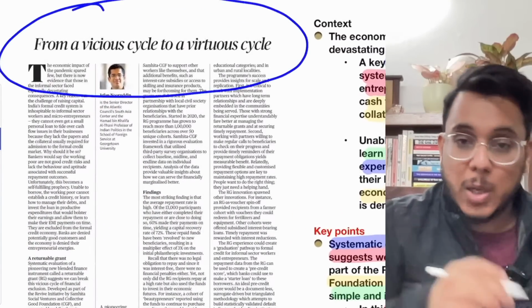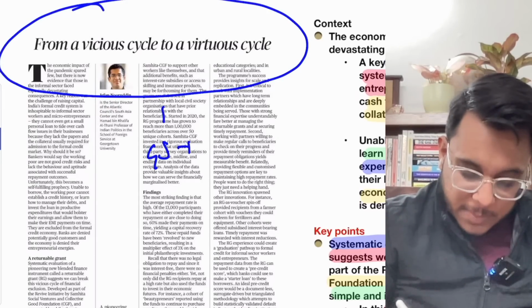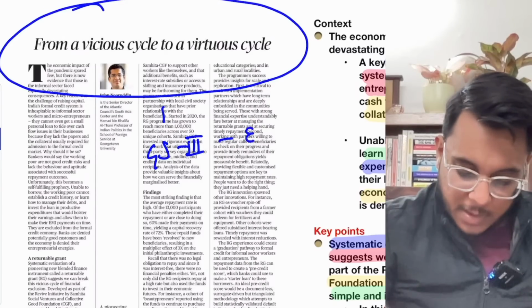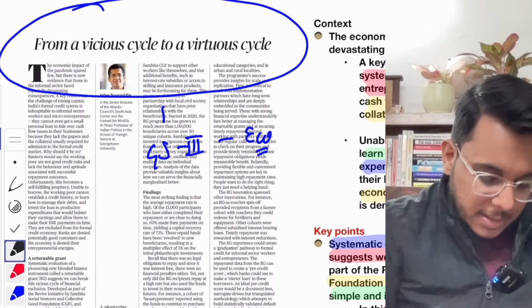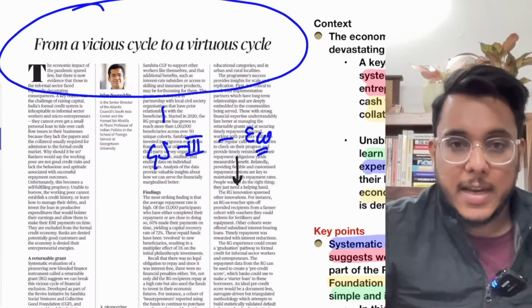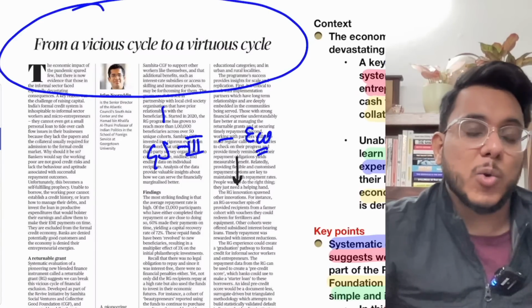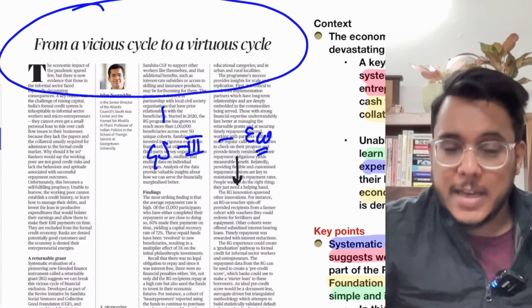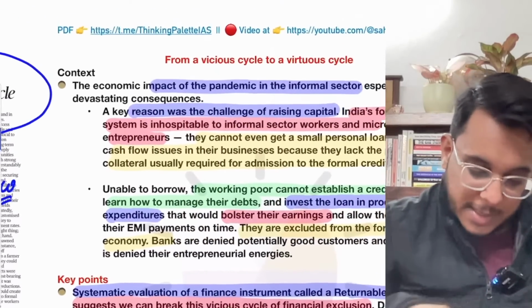From a vicious cycle to a virtuous cycle. Now, this particular article we will see with respect to GS Paper 3, Indian economy. Now, guys, this article we are going to take with respect to how sustainable credit growth for informal sector players can be enhanced. Okay, now let's take this article.